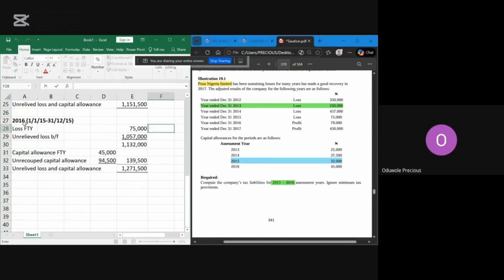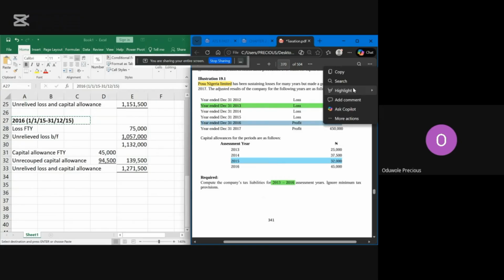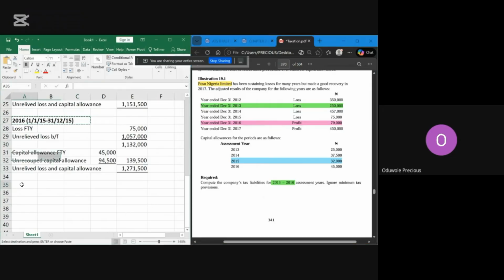The reason why I want to do 2017 here is because I want to show you how you will do it if there is a profit. If you look at this place now, the next year there was a profit. So the question is now, okay, what if there is a profit? So what will I do? So this is what you will do.